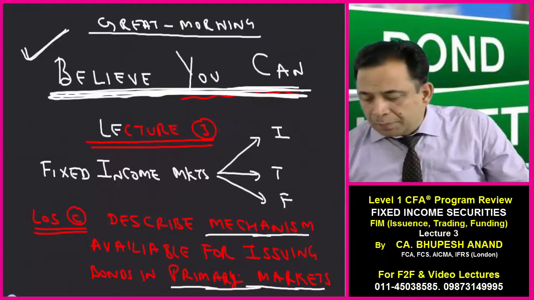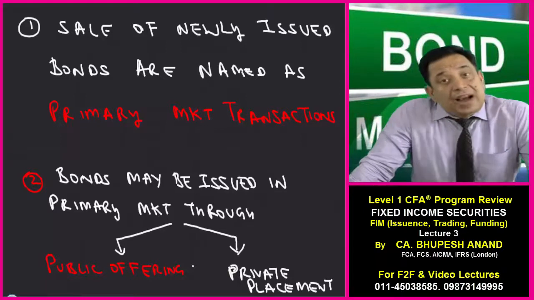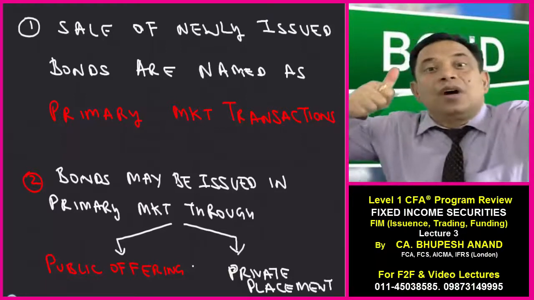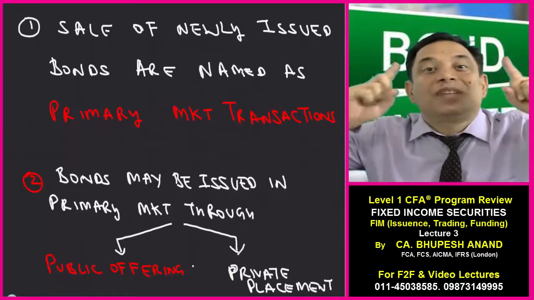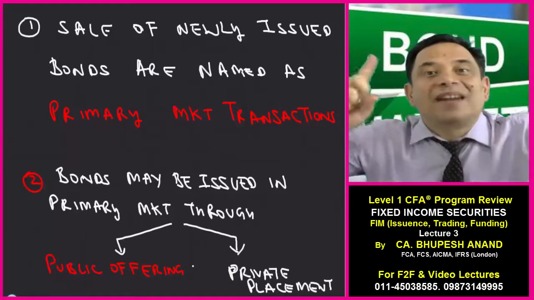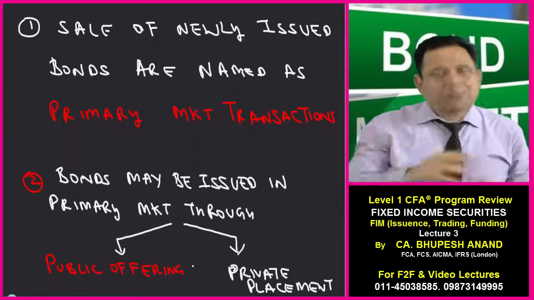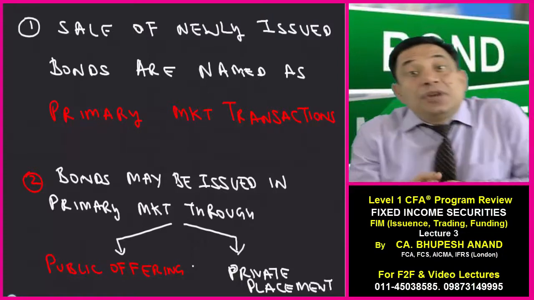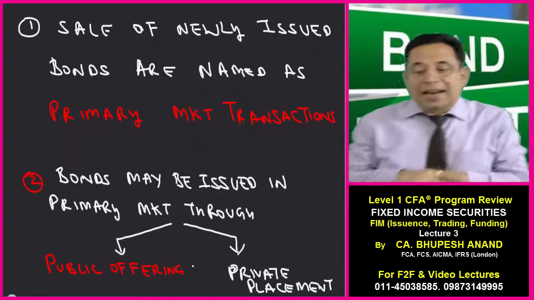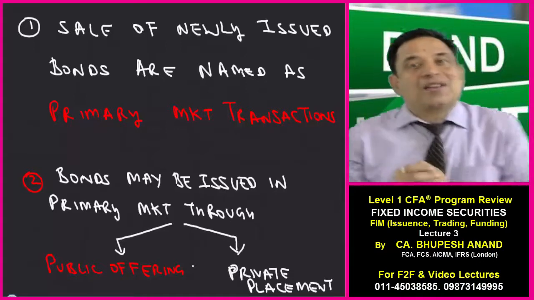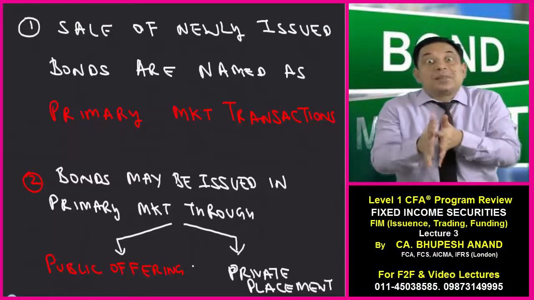And the most important part in this will be that if an issuer is issuing bonds for the first time, then those are named as primary market transactions. So first point, I know that you know it, but still please write down: sale of newly issued bonds are named as primary market transactions. Now we have to see how these primary market transactions are being done.